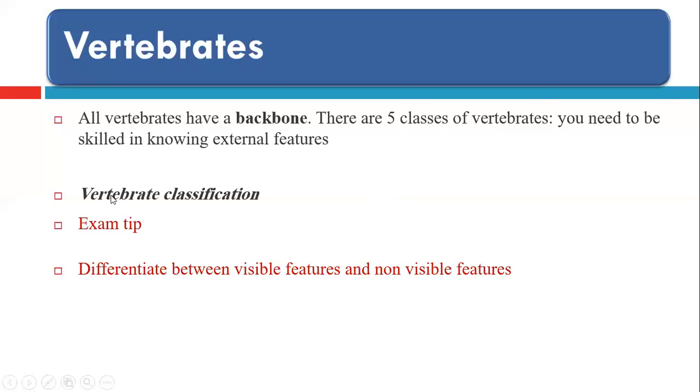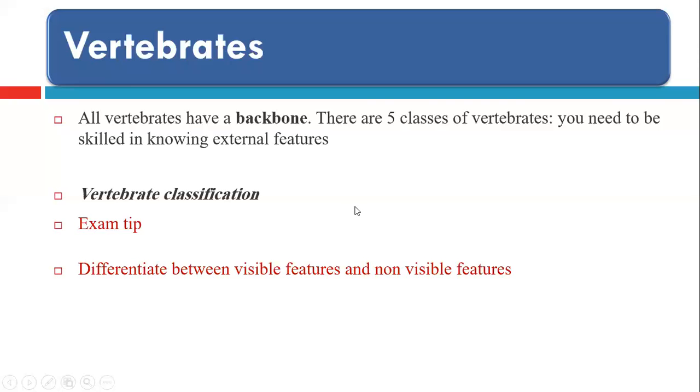In the exam tip, they tell you to differentiate between visible features. The questions come with clear visible features, giving you a picture or a photo or a diagram, and they ask what visible features tell you that this is a bird. So from the diagram you have to tell. Don't answer from your own information.